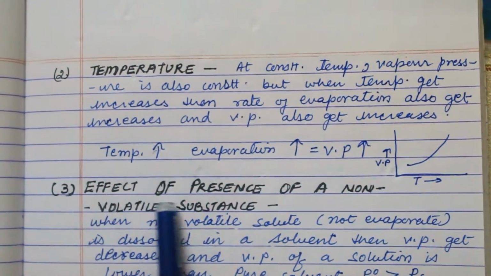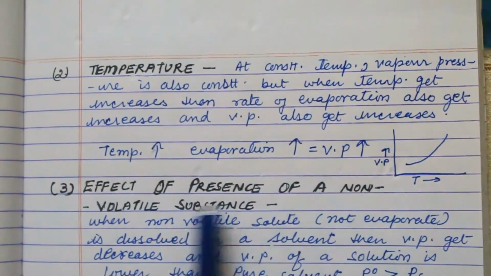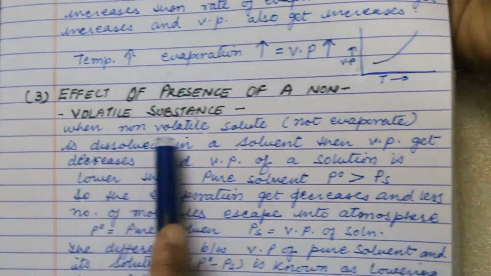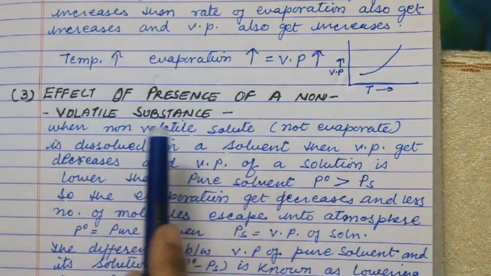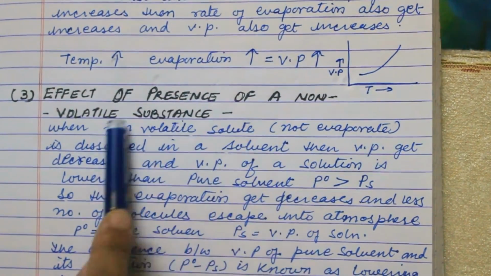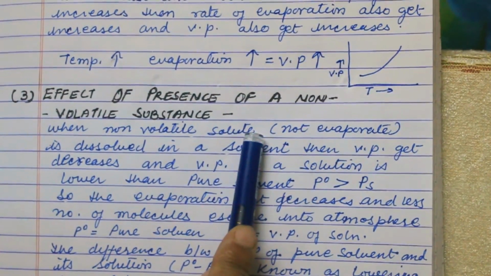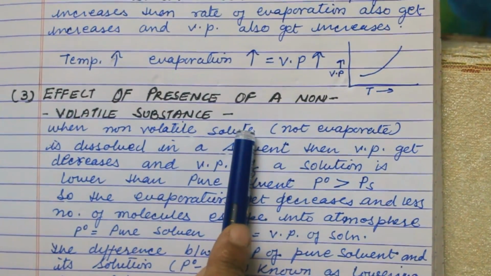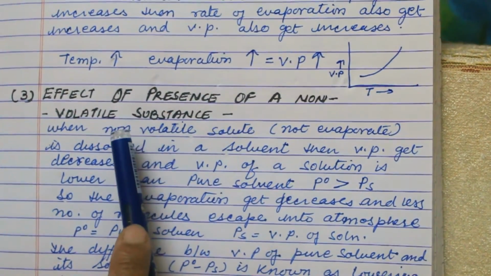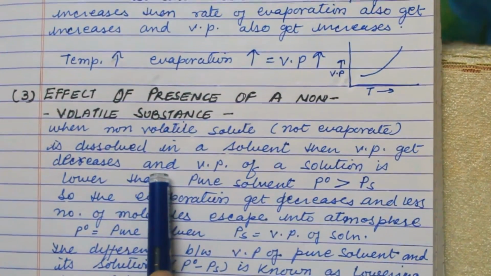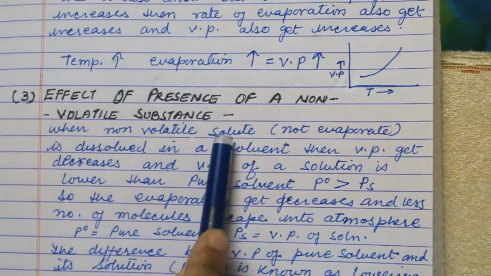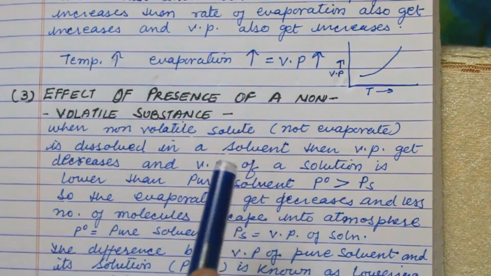Now the third point is the effect of the presence of a non-volatile substance. A substance which does not evaporate frequently, or has no evaporation, is known as a non-volatile solute. The solute is less as compared to the solvent. When the non-volatile solute is dissolved in the solvent, the vapor pressure decreases, because the solute is non-volatile, it makes the solvent also non-volatile.